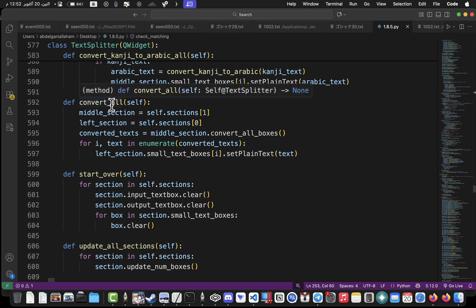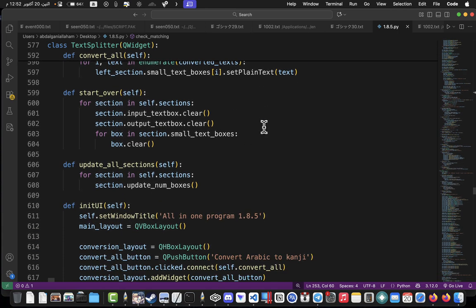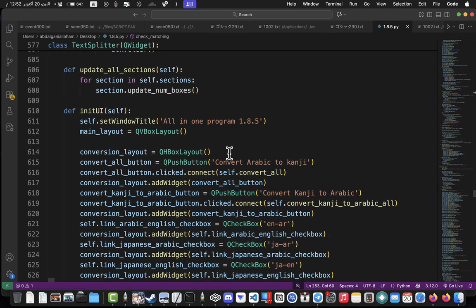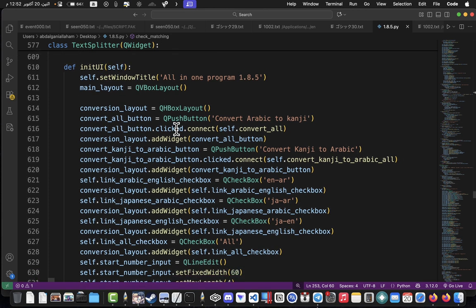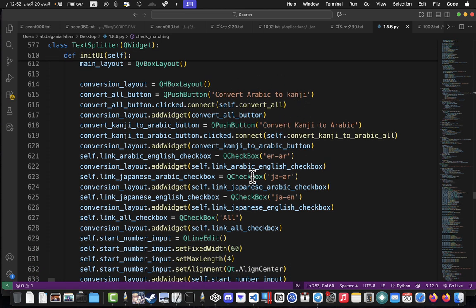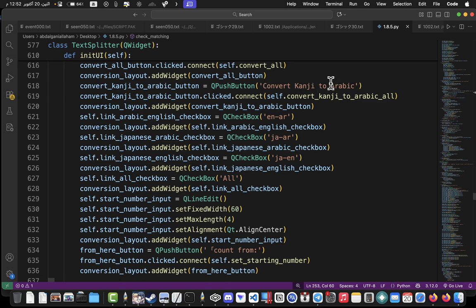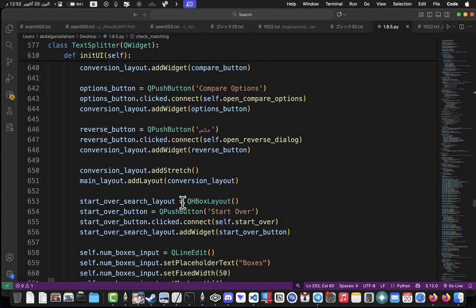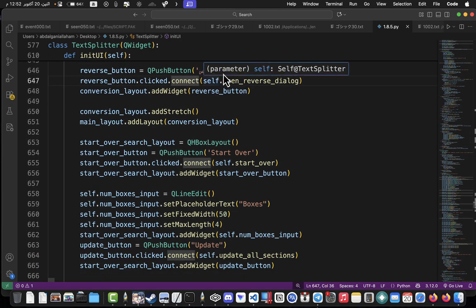Convert all. I don't remember what this was. Anyway, start over, it's a button. Update all sections, this something. And here is the UI. Again, all the options you see, how it is translated. It's certainly in English. For example, here, make it reverse. But the reverse tool is just specific for Arabic. You don't need it anyway.